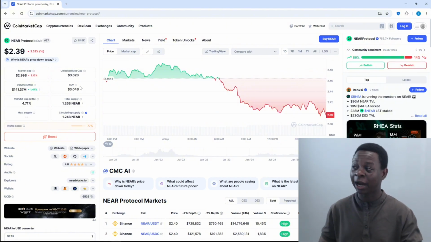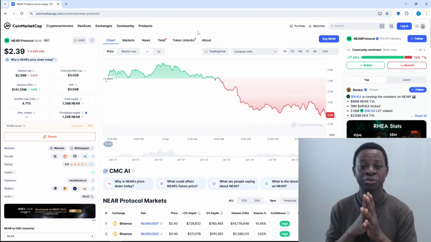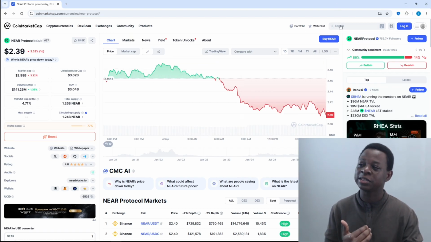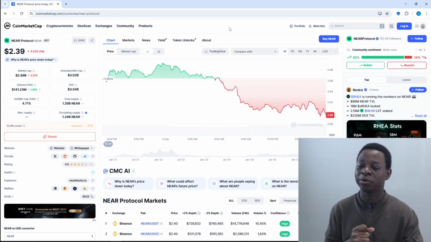Let me repeat. How do you start? First of all, you need to get the name of the coin which you're interested in. An example, this coin I'm looking at is called NIA. How did I find it? You can see right up here, it says portfolio, wish list, and also a search bar. In this search bar, I write the name of the coin I would like to look at. And there are very many important things here you need to consider.